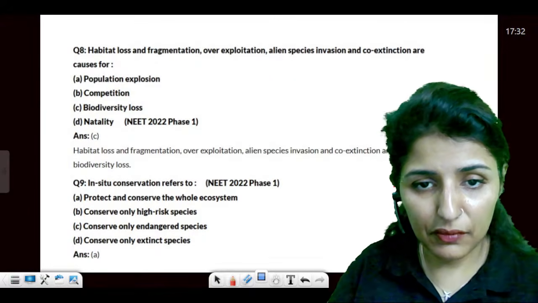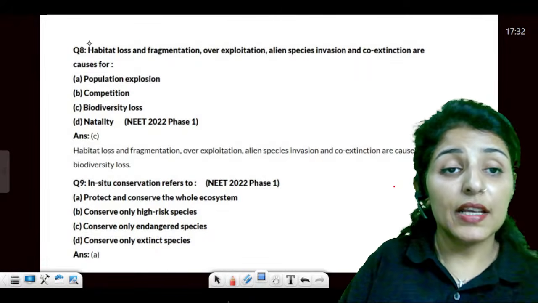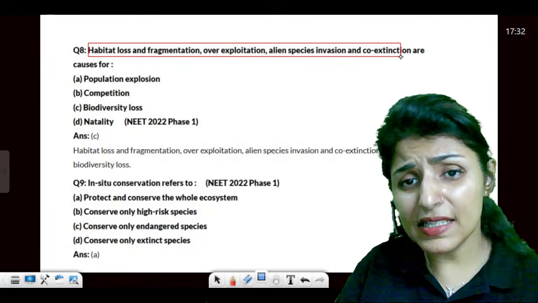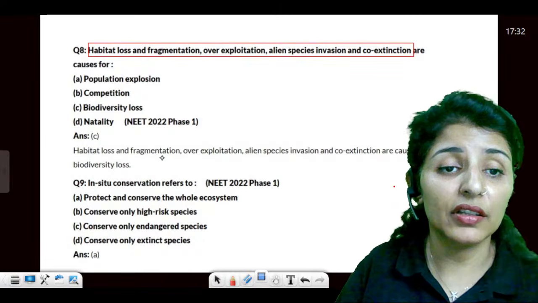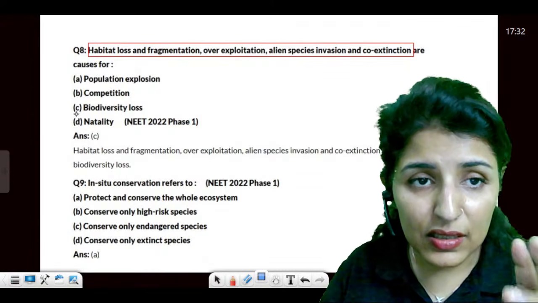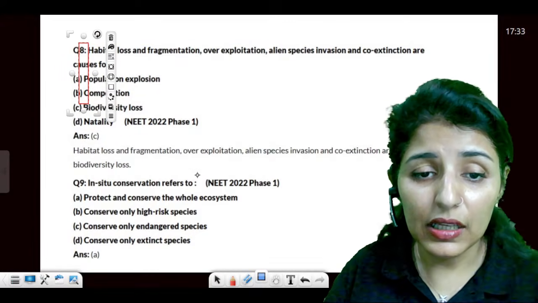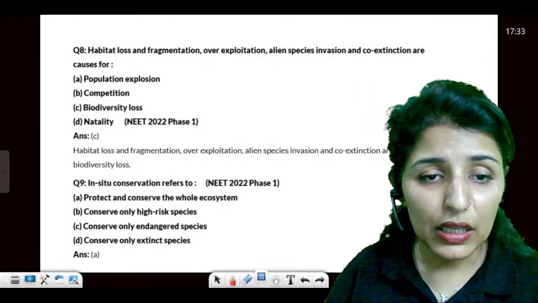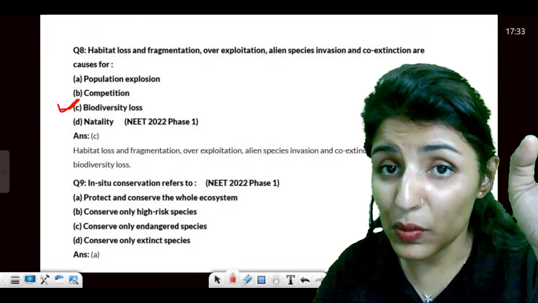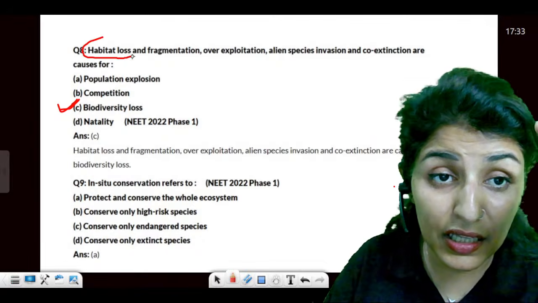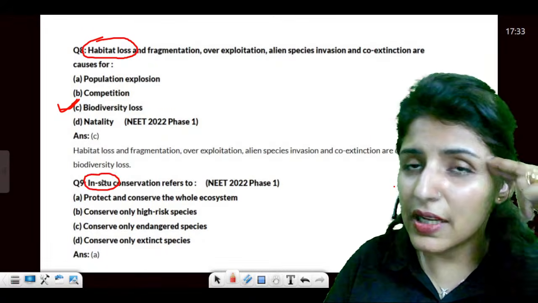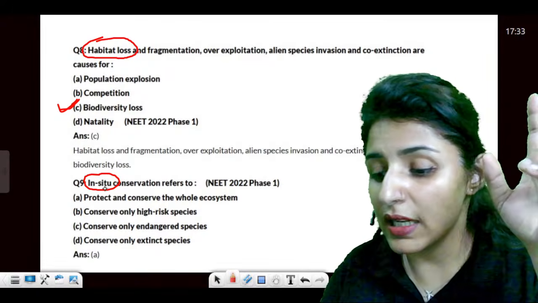So it says habitat loss and fragmentation, overexploitation, and alien species invasion and co-extinction are the causes of. So what do all these reasons do? They lead to biodiversity loss. The answer is this. And you will see, I'm discussing the last 5 years' questions. You will see that this habitat loss thing is coming again and again. Is that clear?